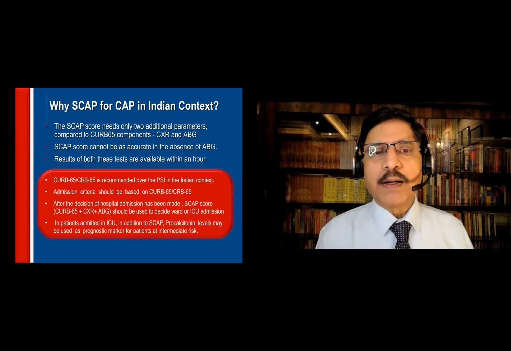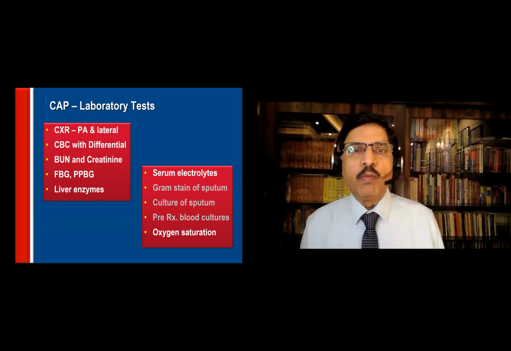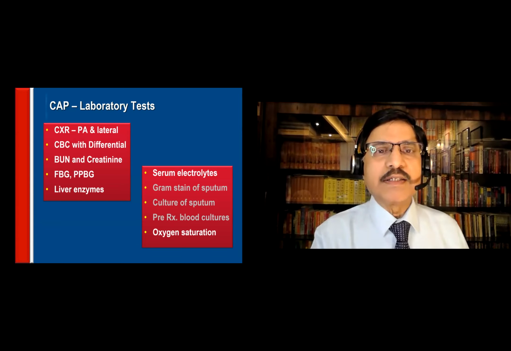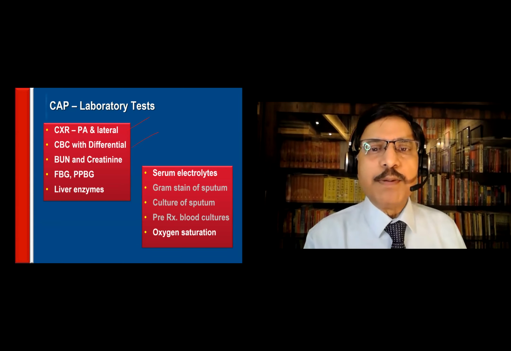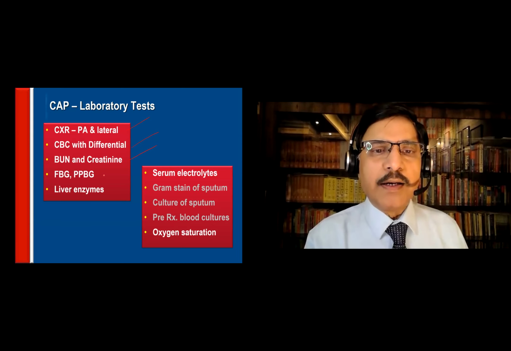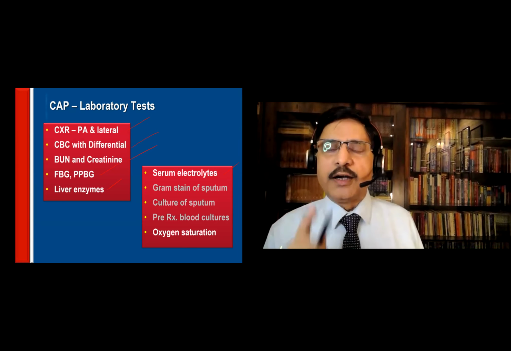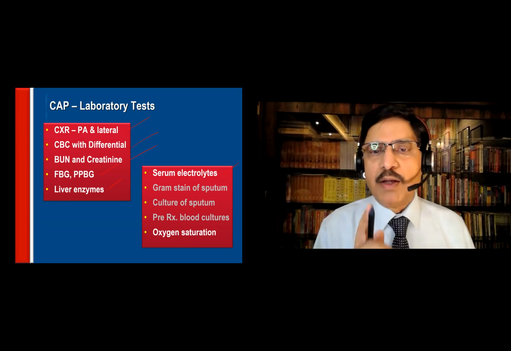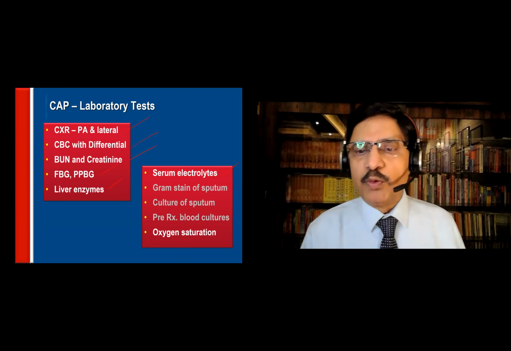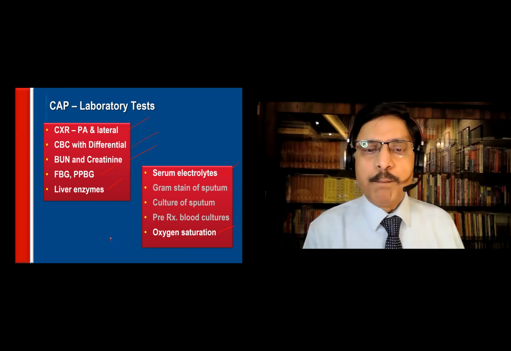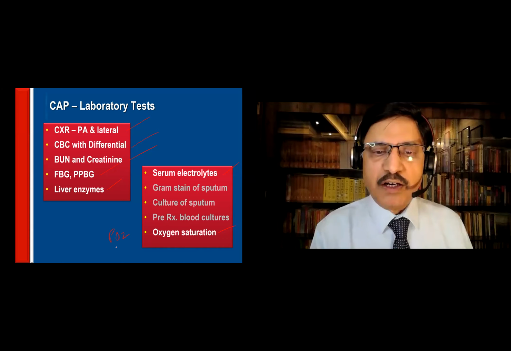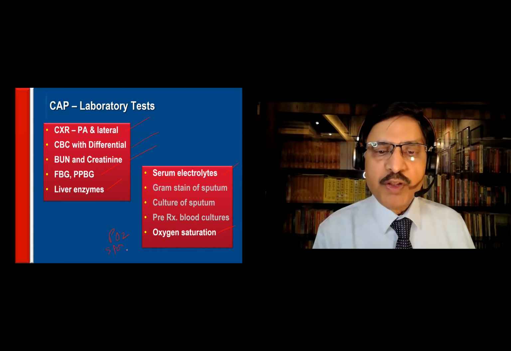The SCAP or CAP, this also I'm skipping. Now, what are the various laboratory tests? Chest X-ray, PA and lateral, CBC differential, BUN creatinine, sugar to know whether there is any comorbidity, and the liver comorbidity. Serum electrolytes are important, I tell you, because hyponatremia is associated with poor prognosis. And also look at PO2, arterial oxygen, or SpO2, the finger.